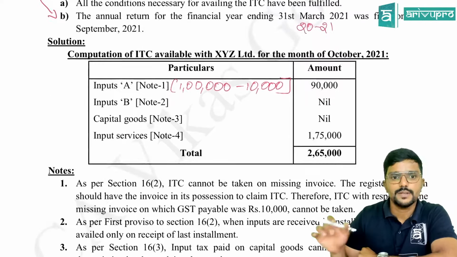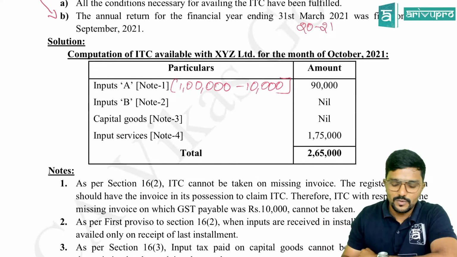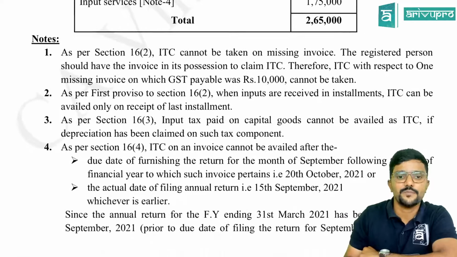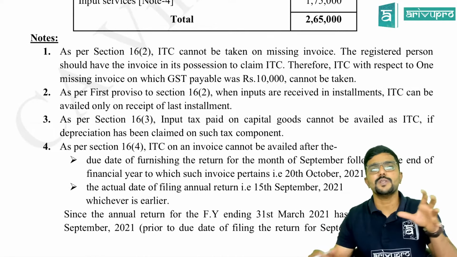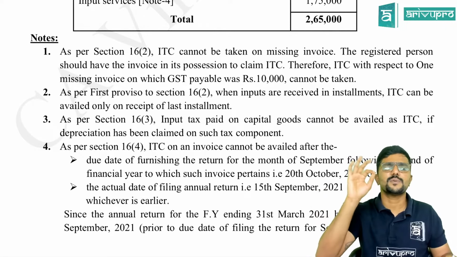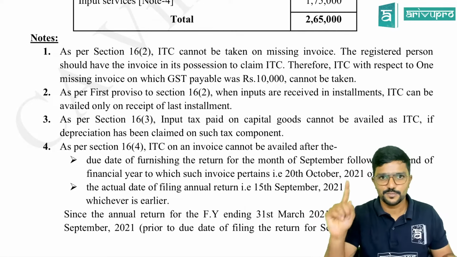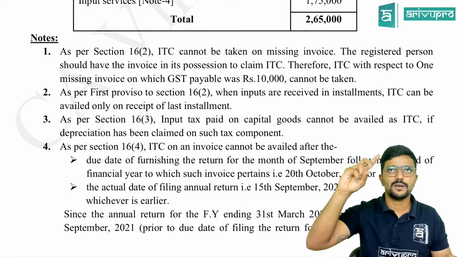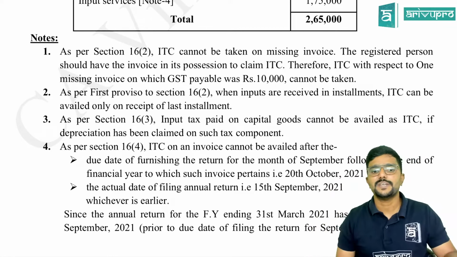Okay, sir. Next, coming to input B, note 2, the amount is nil. Why so? Proviso. As per the first proviso to section 16(2). If you don't know the proviso number, just write "as per proviso to section 16(2)". Here I have mentioned the first proviso because there are various provisos. I think 2 provisions are there for section 16(2), so that is why I have mentioned the first proviso.